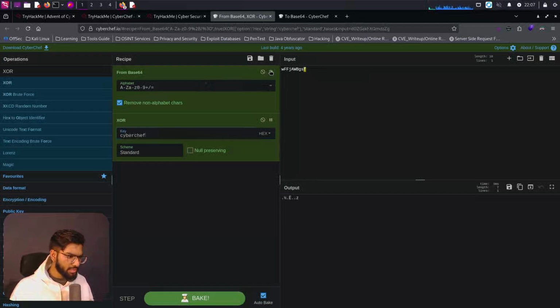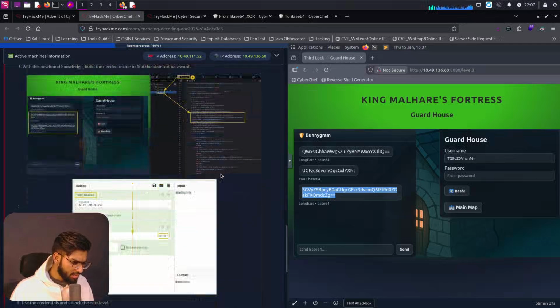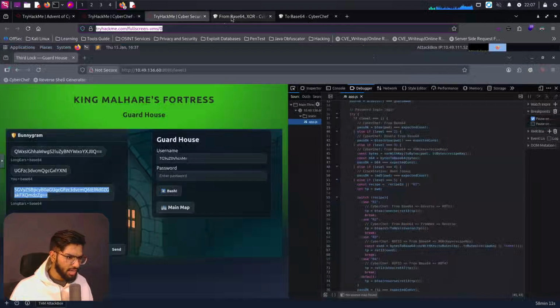I guess we don't need Base64 now. Do we need it? Yes, we need it. Cyber. Okay, is this going to be the password? I'm not sure. Most probably it is not, but it seems to look like that. So we can give it a try.